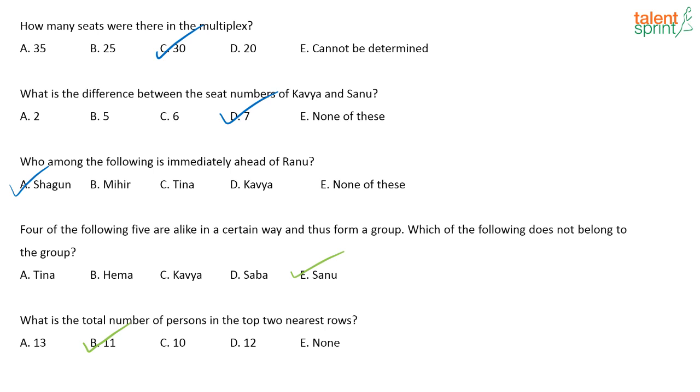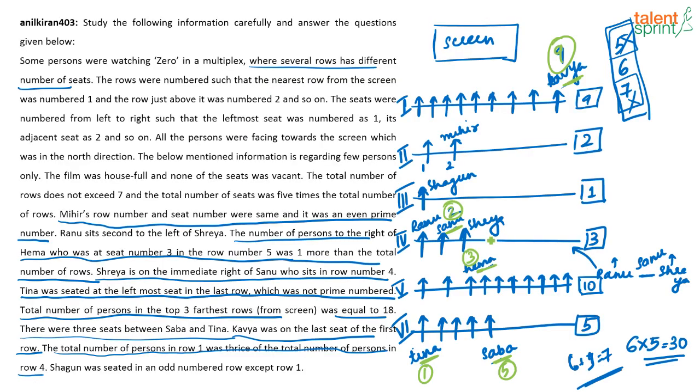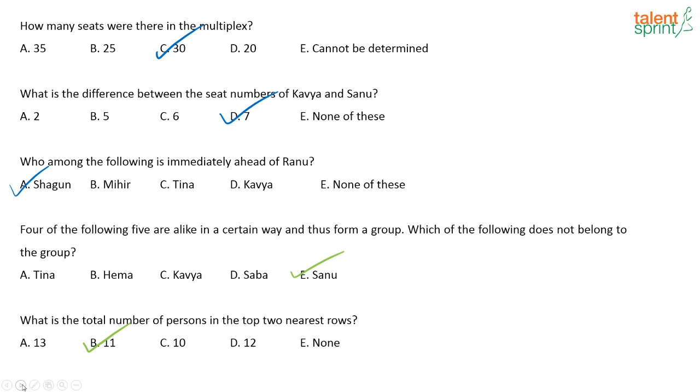No, Hema is not 4. I think I have written it in such a way, it seems as if it is 4. Hema is actually 3. See, Hema who is in seat number 3. It's 3 only. This is Hema. Might be when I wrote it, it looks as if it is in seat 4. Okay. So let's move on to the next question now.